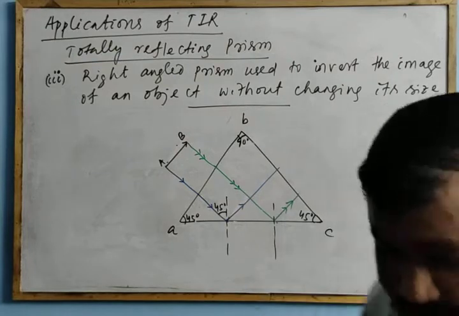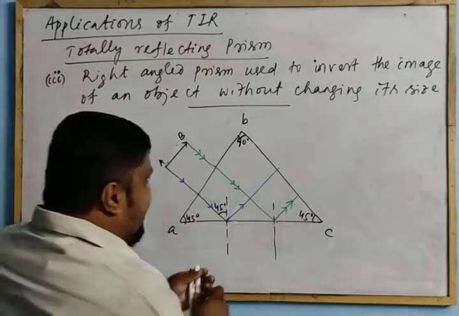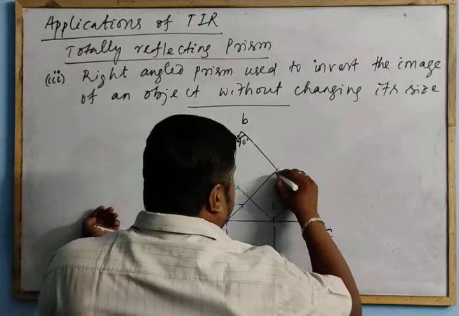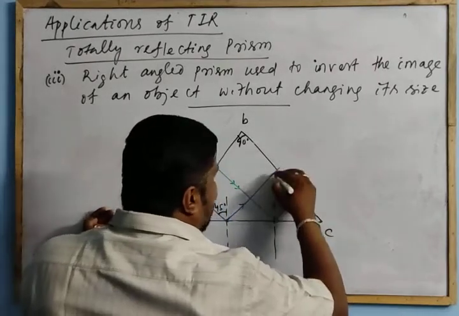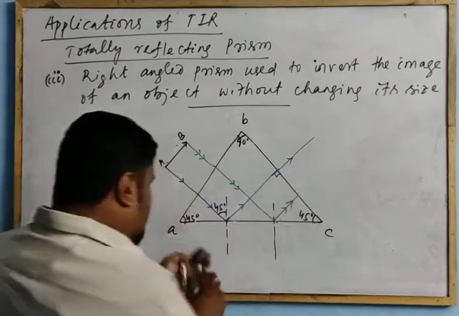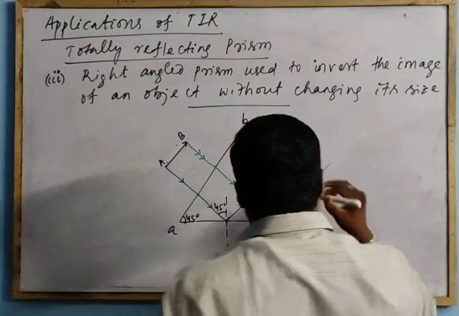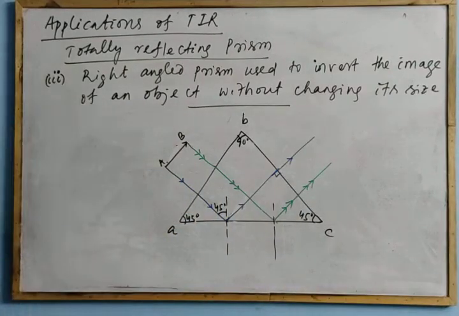Then it is incident at this face. Now here again it is incident perpendicular. Now this becomes 90. The ray goes undeviated. Now this also goes undeviated, like this. So now you get the image.